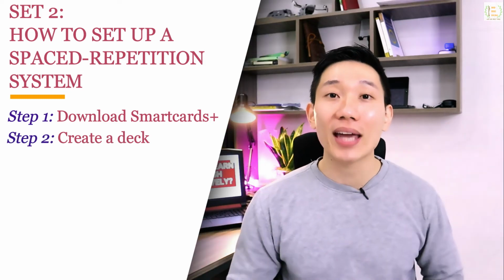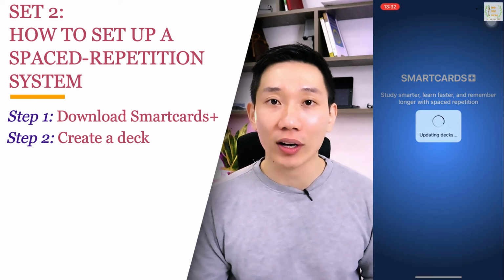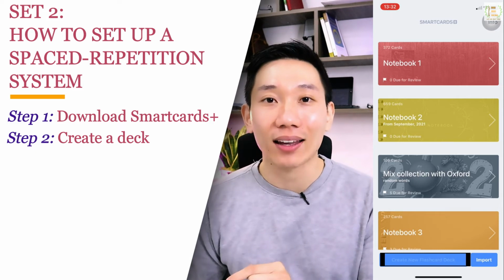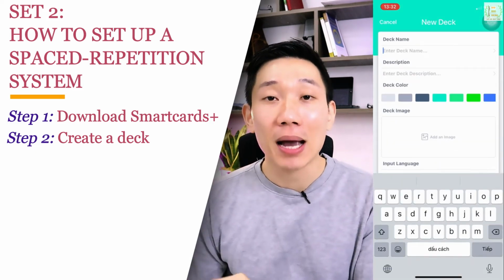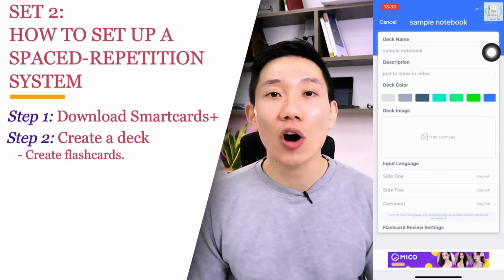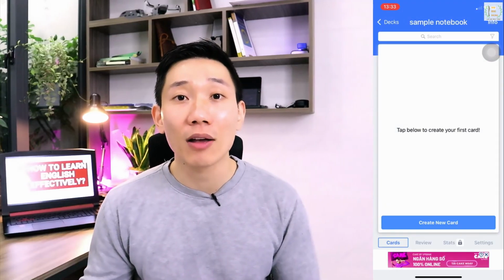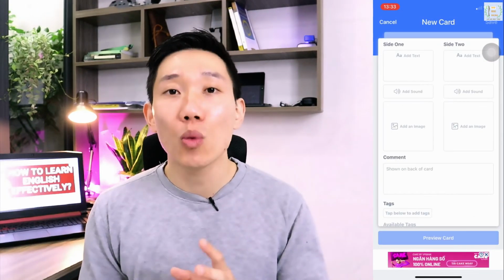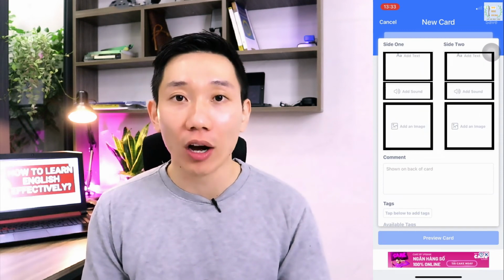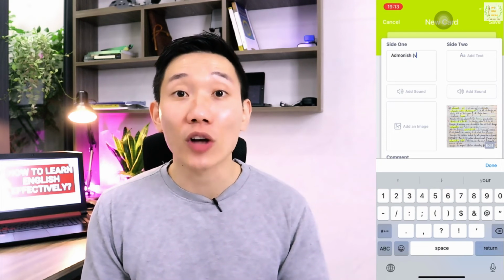Step 2. Create a deck where all of your flashcards for all of the sections in your notebook are contained by tapping on Create New Flashcard Deck and finishing it by filling in the information it asks. After your deck is created, you can start creating your digital flashcards in it by simply pressing Create New Card. Now on the new window, you'll see that you have a total of 6 boxes for each card. Side 1 is for the front side of the card and side 2 is on the back.